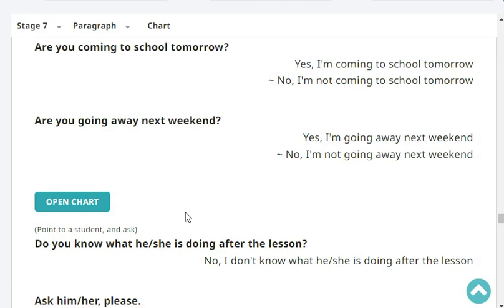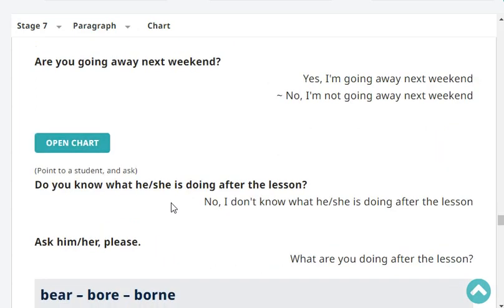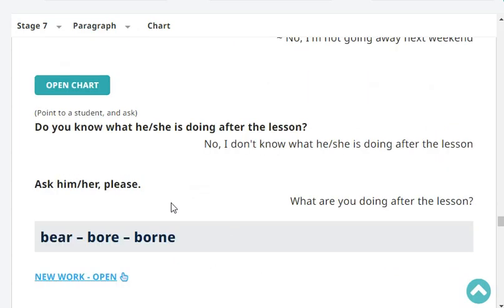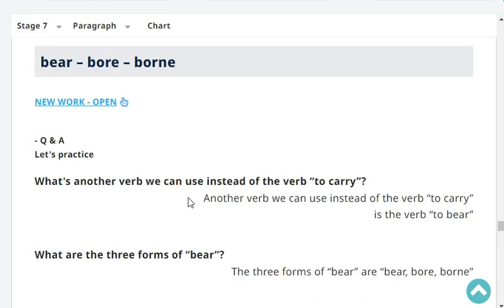Do you know what she's doing after the lesson? No, I don't know what she is doing after the lesson. Ask her please. What are you doing after the lesson? Very good.